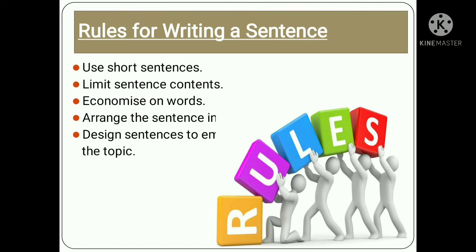We also economize on words, means we have to select words that have their own value. We do not select any false or abusing words in our statement. Also, sentences should be arranged in proper sequence and designed to be embedded with the topic.